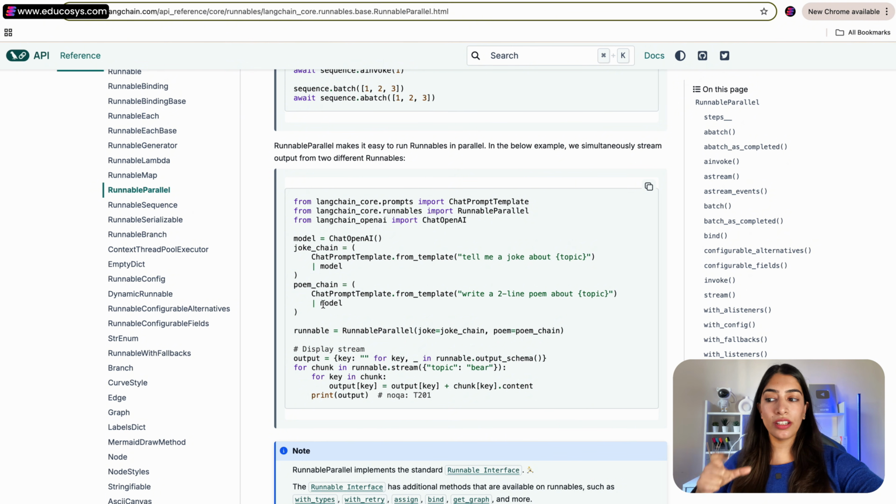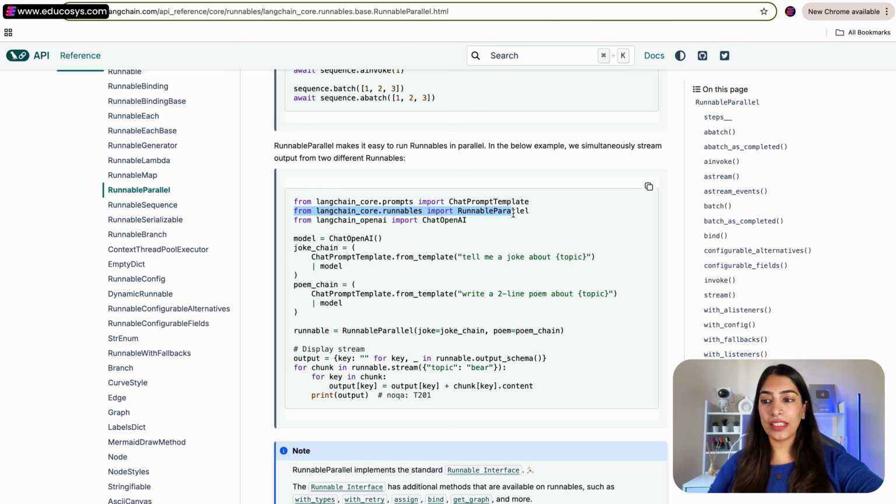Here they have created two chains, joke chain and poem chain. So this is just going to tell a joke about topic and this is going to write a poem about topic. You can see that the input is same in both, topic, right? So here they are doing, I think, Runnable.stream. You can do Runnable.invoke and you can give the common topic. So the topic over here is bear. And these two chains you are going to pass in the RunnableParallel and you will be able to run them.